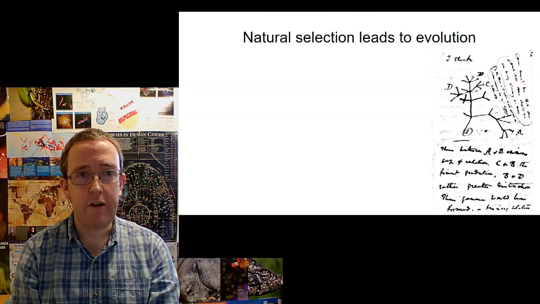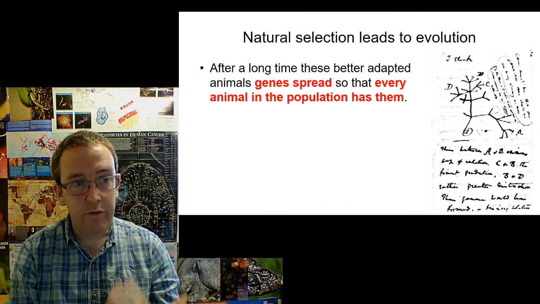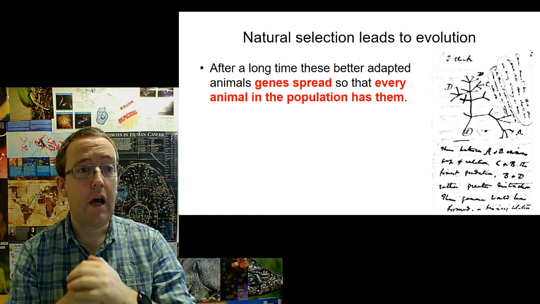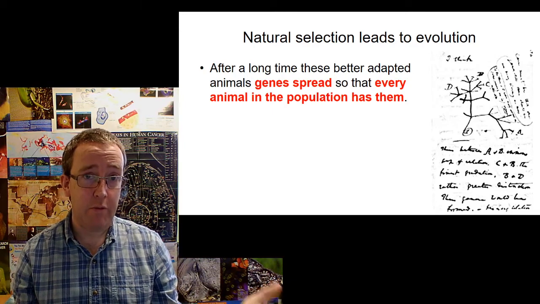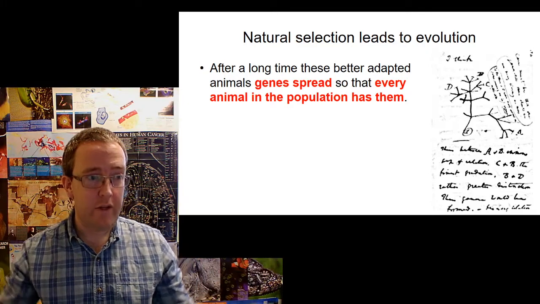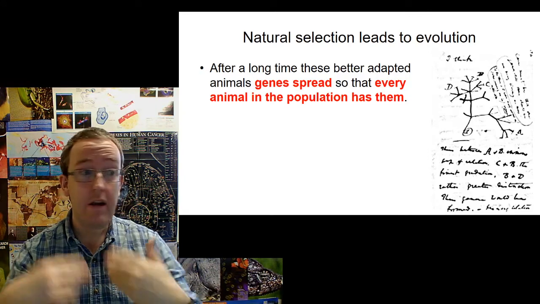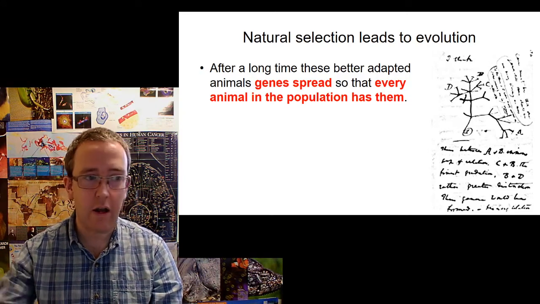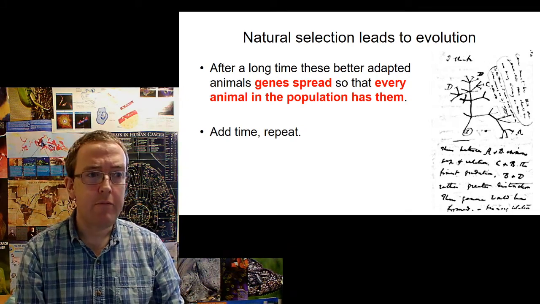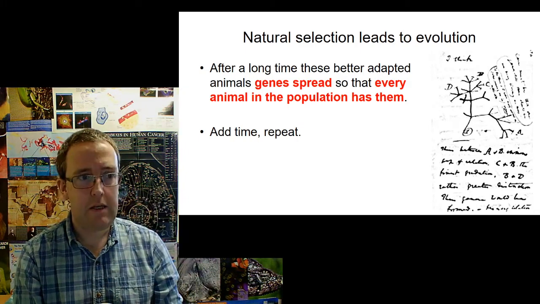And of course this idea of natural selection leads to evolution. After a long time, the better adapted alleles of the genes, so the animals with the better genes, spread so that every animal in the population has them. And once you've got a particular version of an allele that every animal in the population has and all the others have died out, we call that allele fixed in the population. And then the same thing happens with another one, and another, and another. Add time, repeat. And when I'm talking about time, I'm talking about a lot of time. I'm talking about 4 billion years.